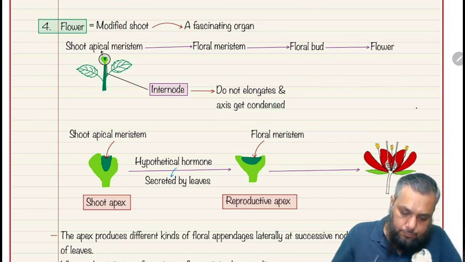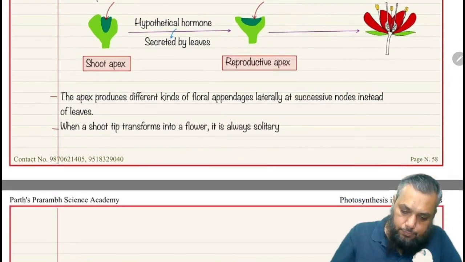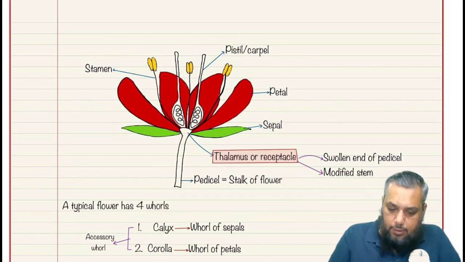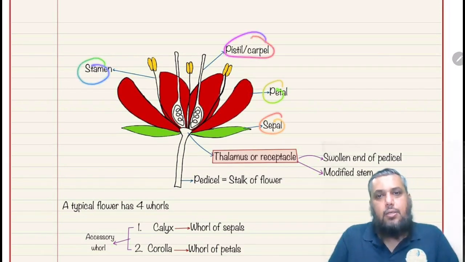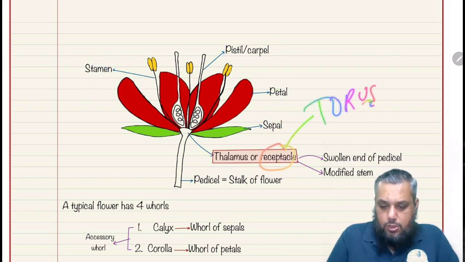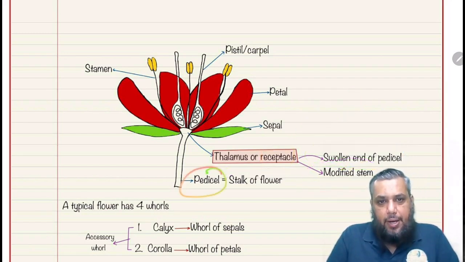Then further, so we have sepals, petals. Look at the labelings, dear students. Stamens, pistil, and the carpel. Thalamus, which is also called receptacle, can also be called a torus. The swollen end of the pedicel, it's a modified stem. And the stalk of the flower is called pedicel.